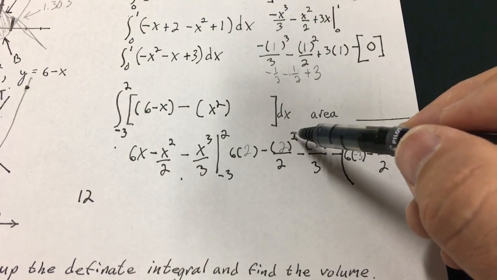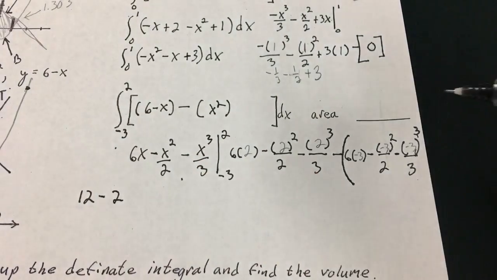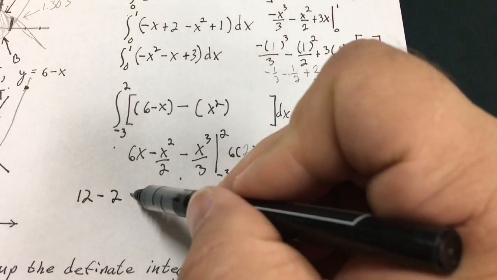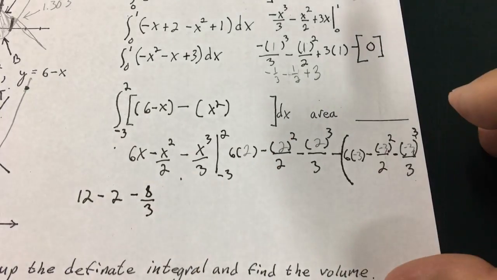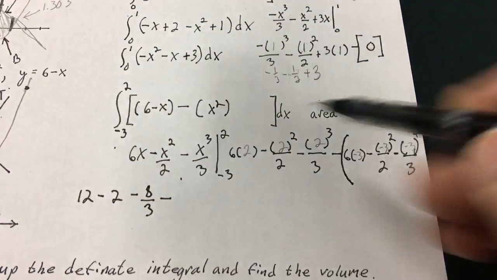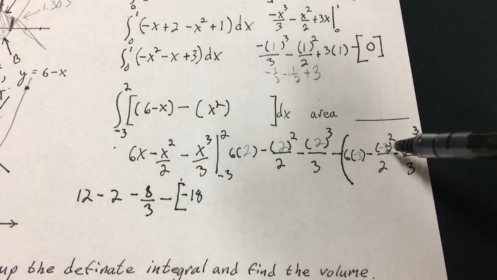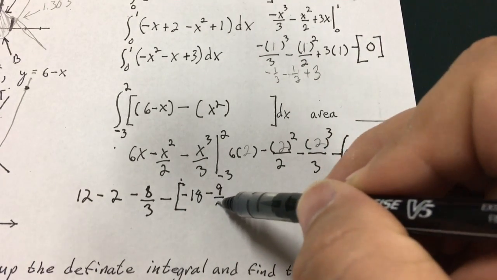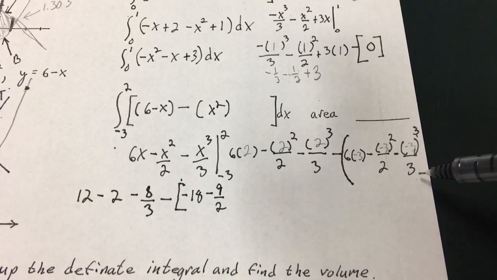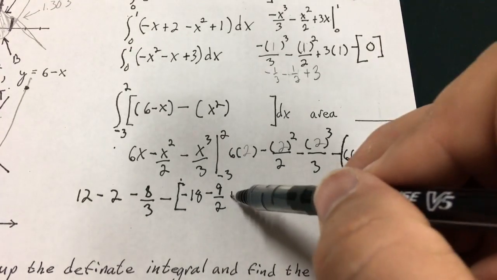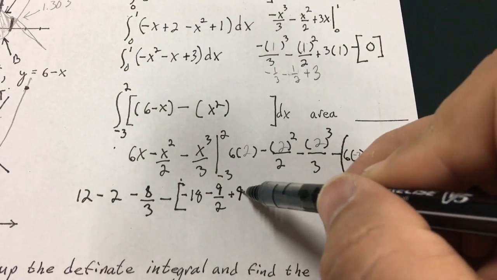2 squared is 4. 4 over 2 is 2. 2 to the third is 8. Minus 8 thirds. Minus, I'm going to bracket this up so I don't make a boo-boo. Negative 18. 9 over 2 minus 9 over 2. Negative 27 over 3, but a negative negative is positive. 27 over 3 is 9.